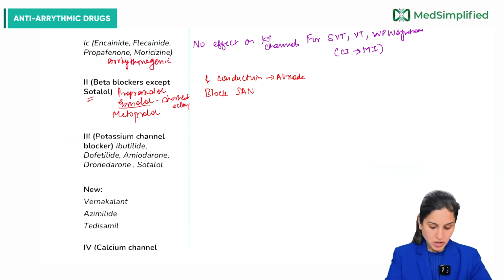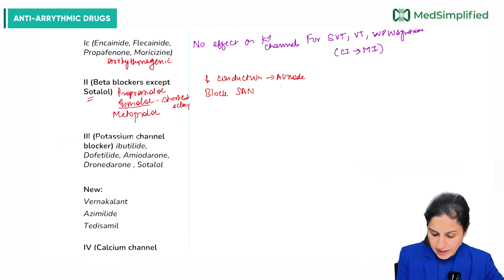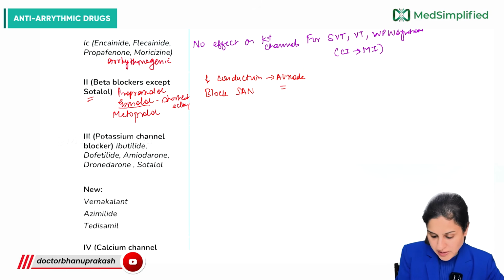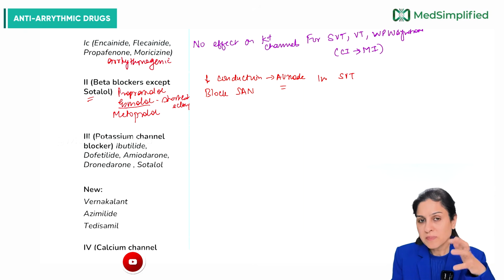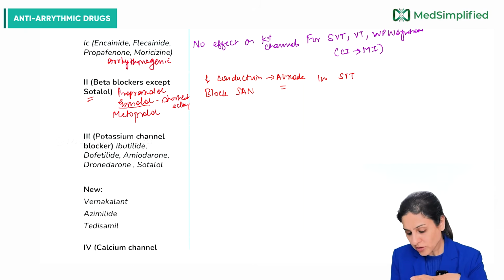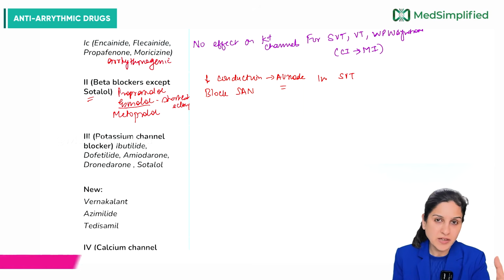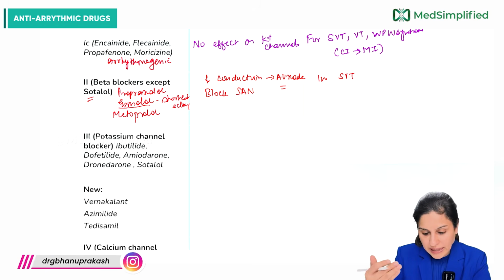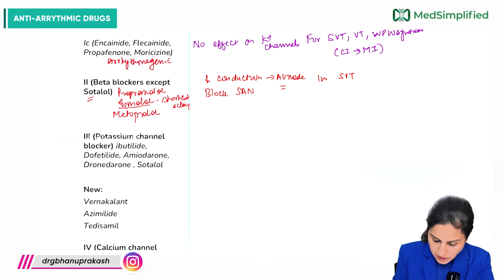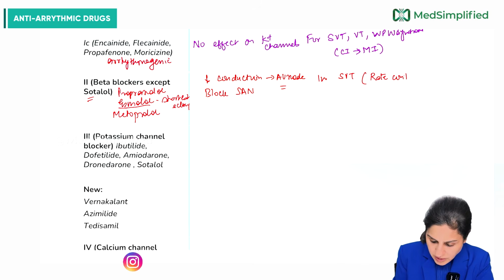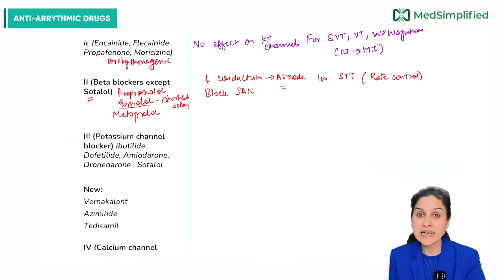Where is it more essential? In cases of supraventricular tachycardia. Why? Because they decrease the travelling of the impulses from the atria to the ventricle, because you know ventricular tachycardia and fibrillation is the most dangerous. So they decrease the conduction of the impulses from the atrium to the ventricle, and therefore they are used for rate control.